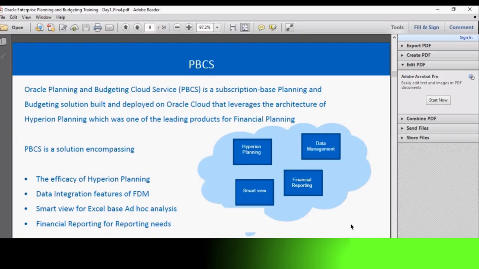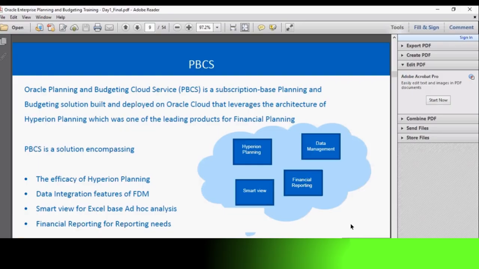The third one is SmartView, where Excel ad hoc analysis can be done. We all know Excel is the best friend to most of the financial planners, so Excel reporting and analysis is beneficial. So in addition to data analysis, which was part of on-prem Hyperion Planning, metadata management like addition or movement of members can also be done in PBCS through SmartView.